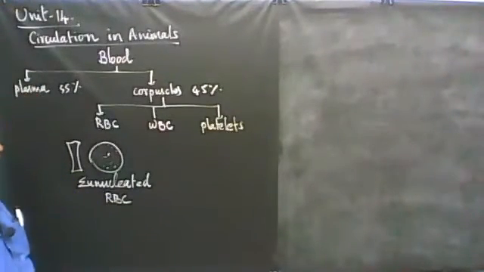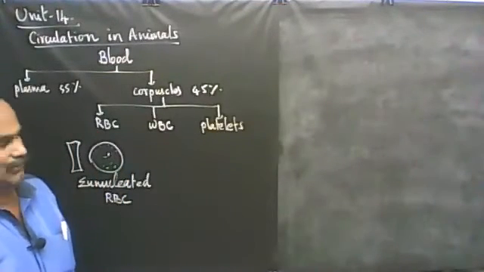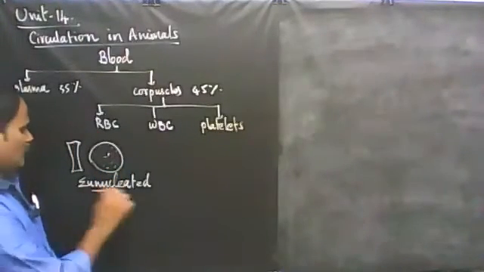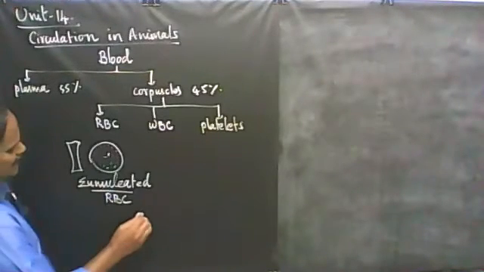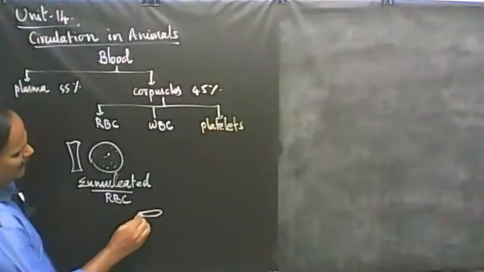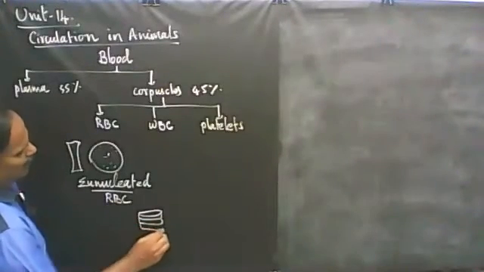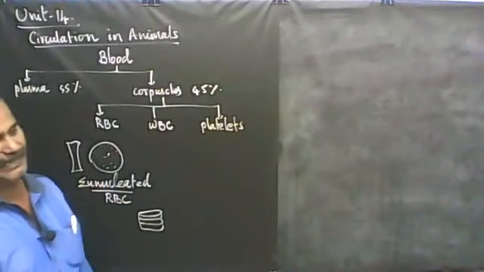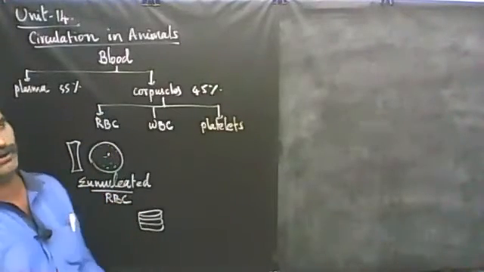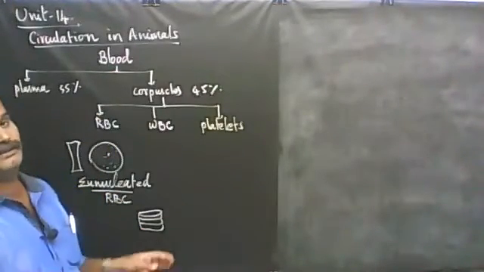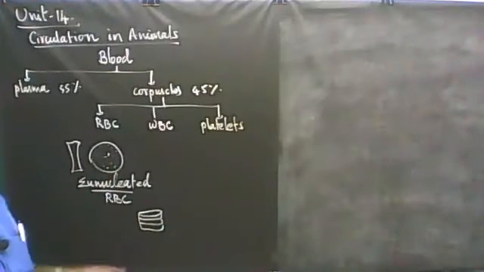That is why it loses the nucleus. Even these RBCs are arranged one after another like piles of coin. This is called Rouleaux formation. So this is the structure of RBC.